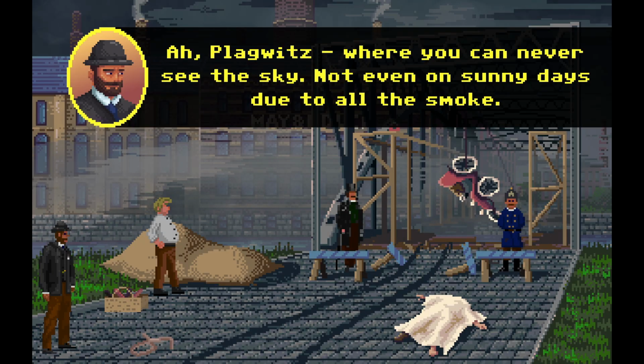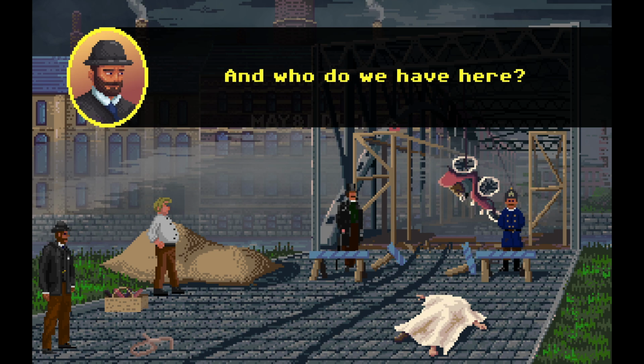Getting me here. Ah, Plugwitz, where you can never see the sky, not even on sunny days due to all the smoke. And who do we have here?